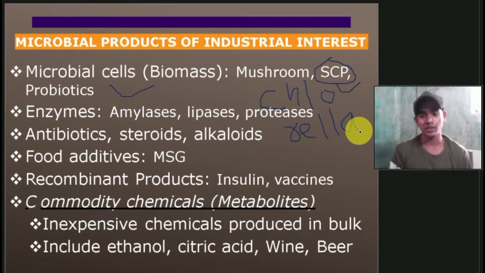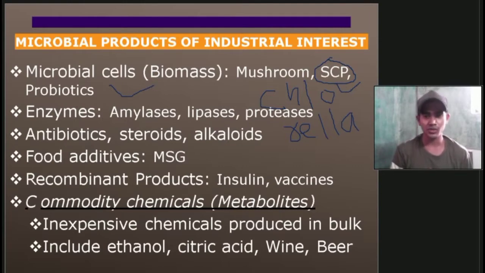There is one institution in Mysore, CFTRI, which is doing a lot of work on the innovation of chlorella and single cell protein, so that astronauts can go to space and stay there for a long time without consuming any other foods. CFTRI is the Central Food Technological Research Institute, located in Mysore, in Karnataka.